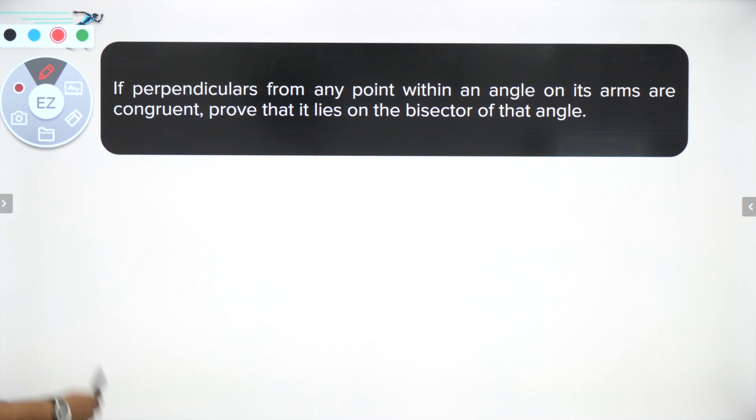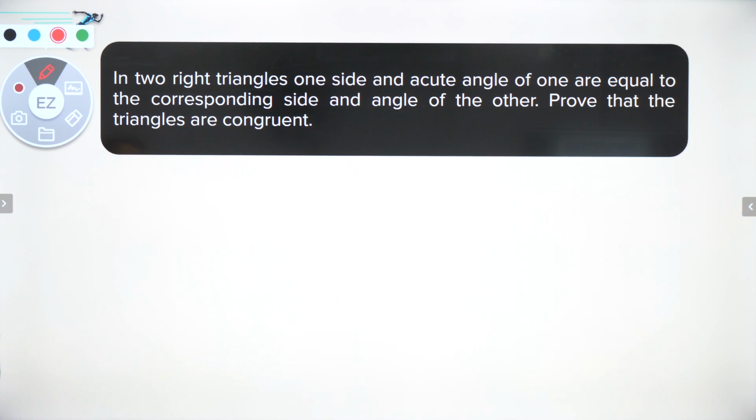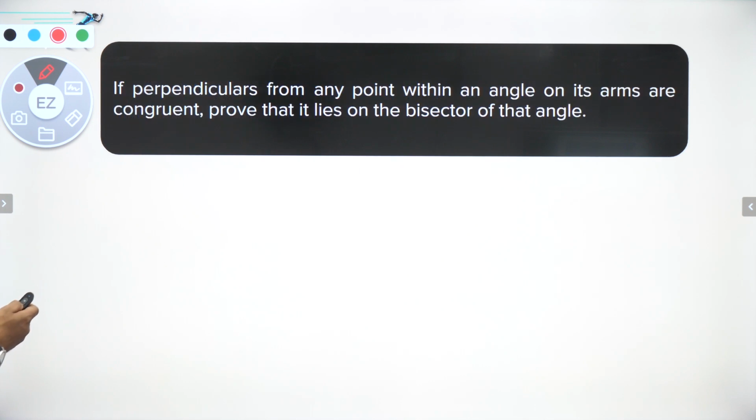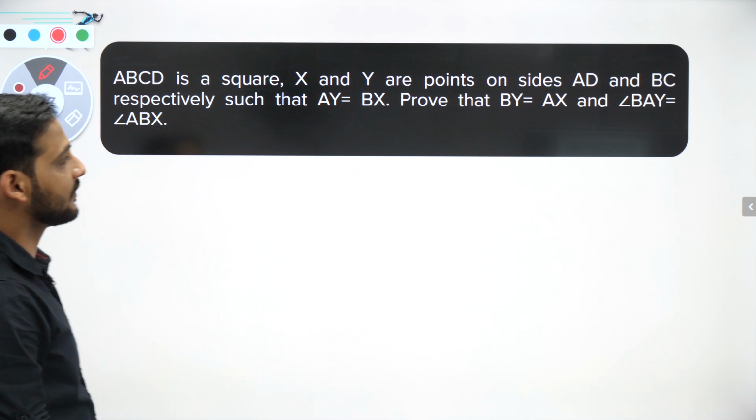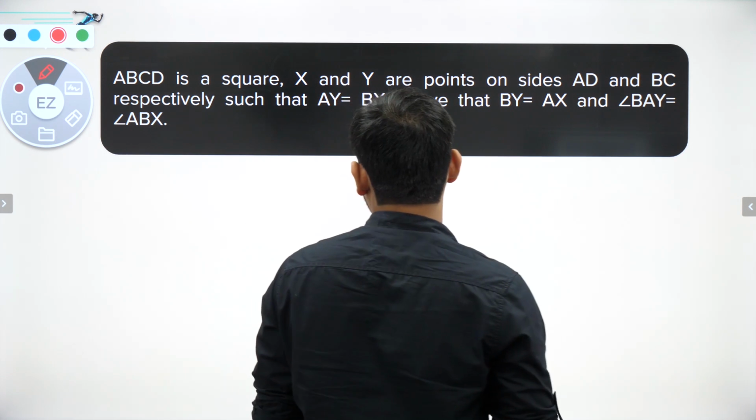Chalo, the next question is, in two this is done already. ABCD is a square, X and Y are points on the sides AD and BC respectively, such that AY is equal to BX. Prove that BY is equal to AX and angle BAY is equal to angle ABX.